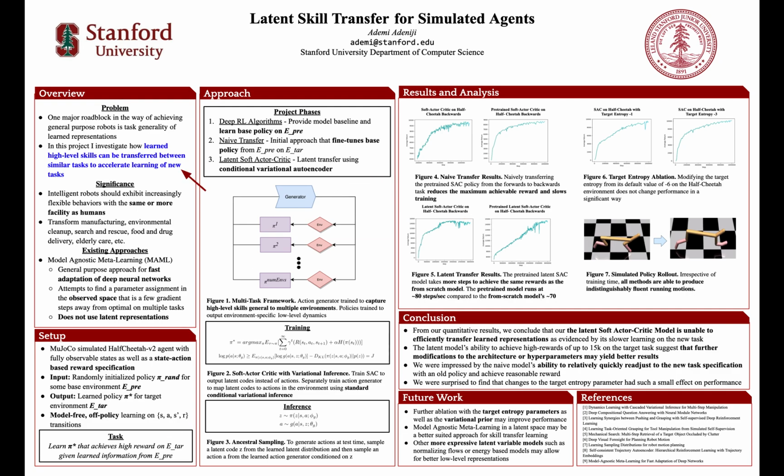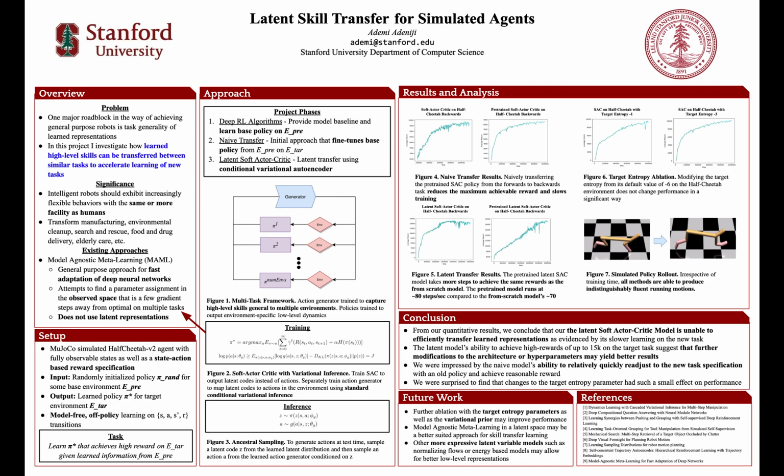One major roadblock in the way of achieving general-purpose robots is task generality of learned representations. In this project, Latent Skill Transfer for Simulated Agents, I investigate how learned high-level skills can be transferred between similar tasks to accelerate learning of new tasks.